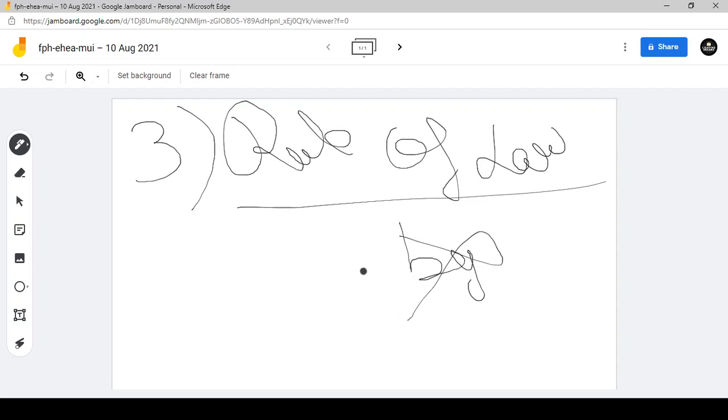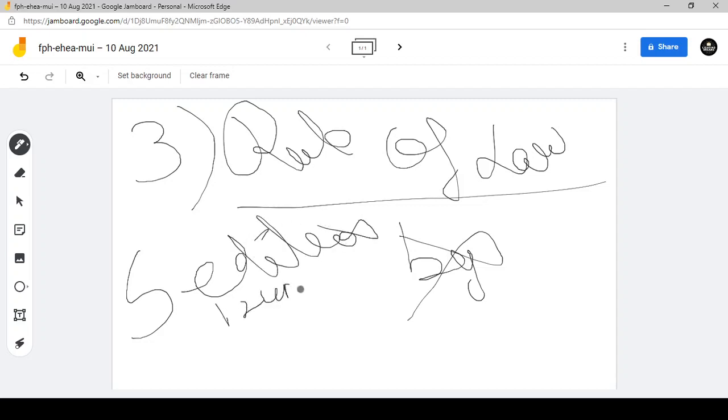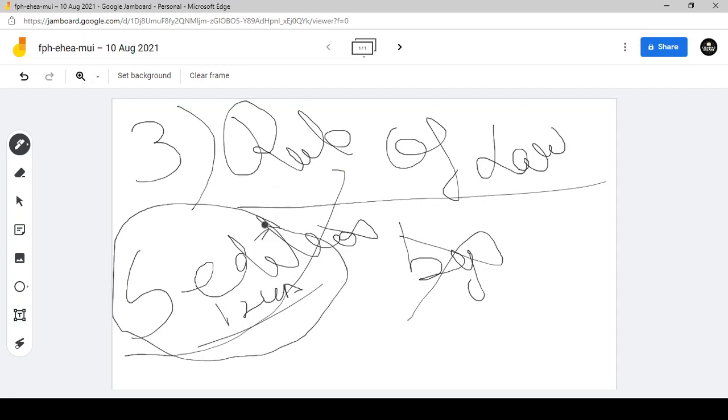Just rule by law, if you take the latest example, it is sedition under Section 124A of the Indian Penal Code, 1860. Although this is not a rule by law, it can be considered just for the sake of example. So rule by law is the dictator, not to say the government, using the law to suppress the people. That is the rule by law.